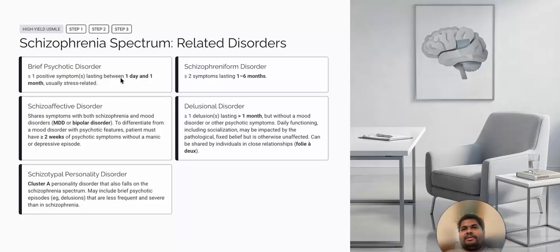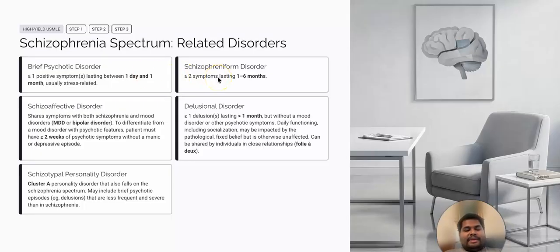So a person comes into the OPD clinic and says that he has hallucinations, disorganized thought, and auditory hallucinations, and that he had some stress in his life recently. But these symptoms have been present for, let's say, only 25 days. Then we say that he or she may have brief psychotic disorder, not schizophrenia, because the time criteria is not fulfilled here.